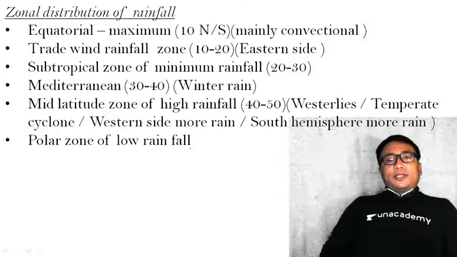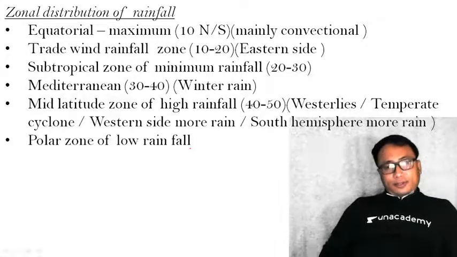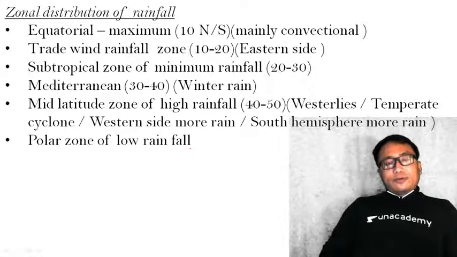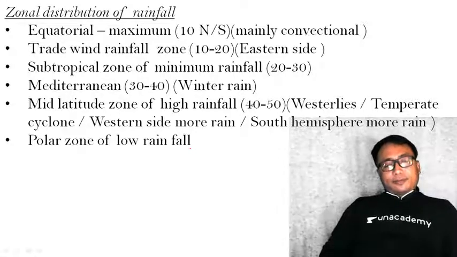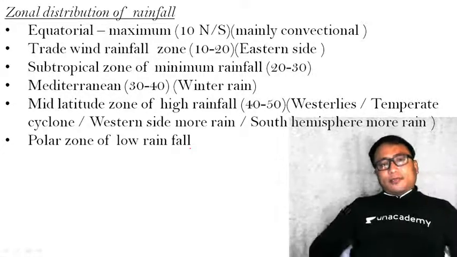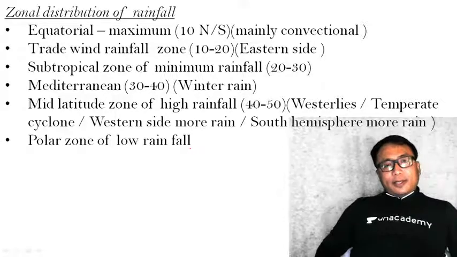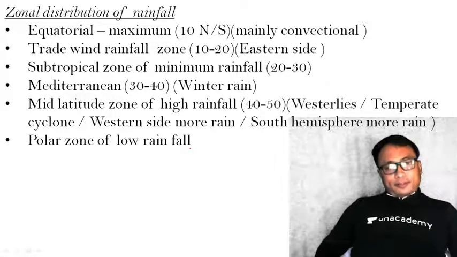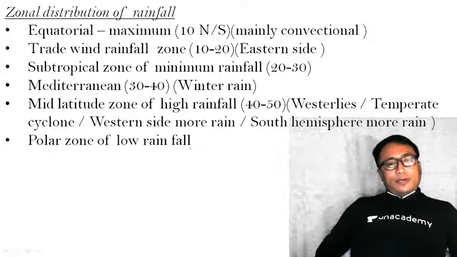Yesterday we have already completed different types of cloud, and also related to that, we have seen the different types and forms of precipitation. Today let us go and see zonal distribution of rainfall.